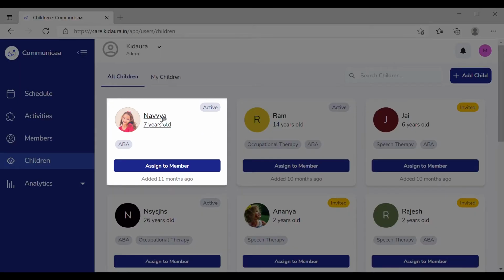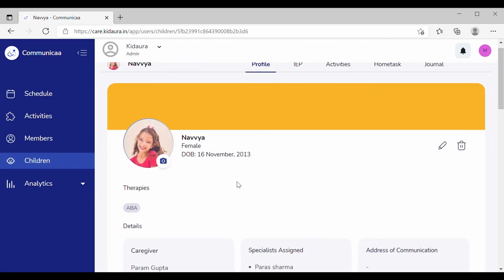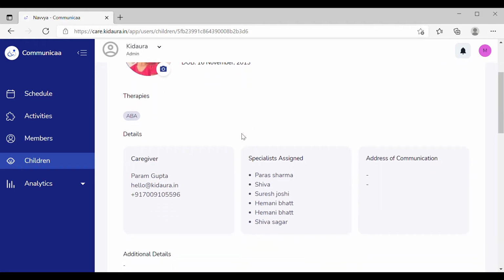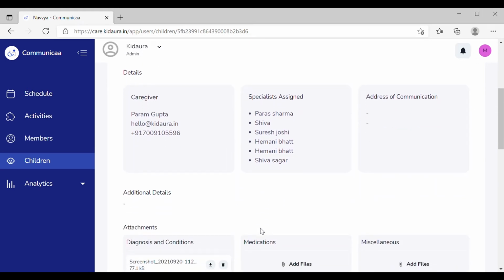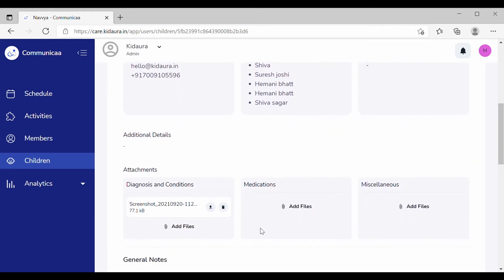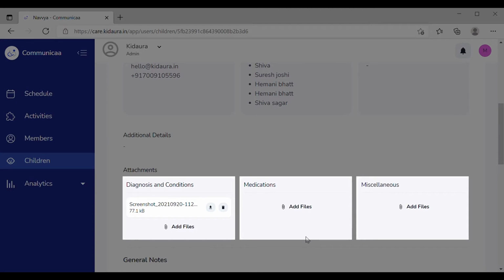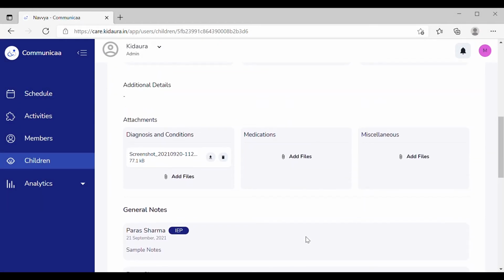By clicking on the specific child's name, you can view the profile of the child, which shows you the details of the particular child's name, age, therapy, the therapist that is assigned to them, and any other such information. Here you can also add or attach important files about the child's diagnosis, their medical history, any medication being used, or other relevant information can all be stored and viewed in the profile of the child.